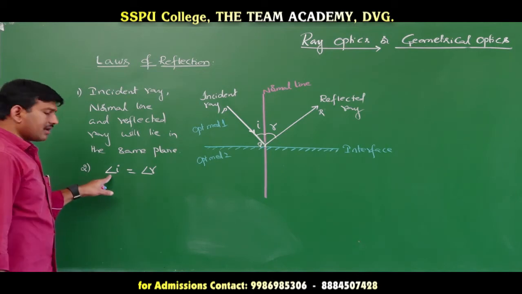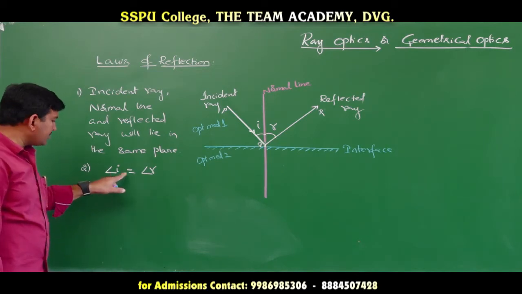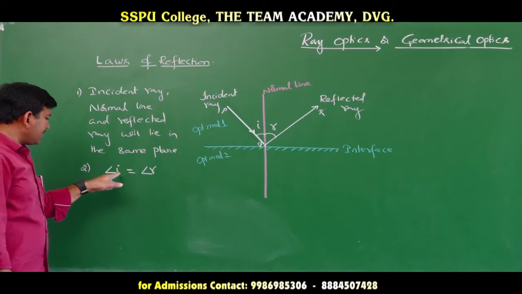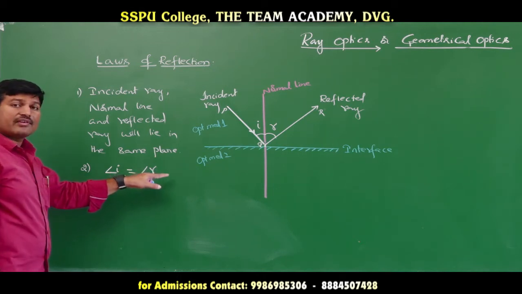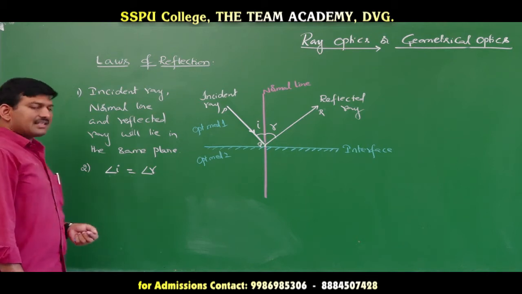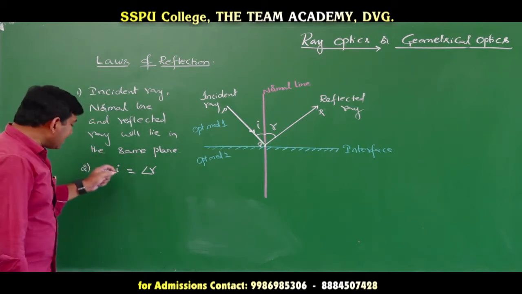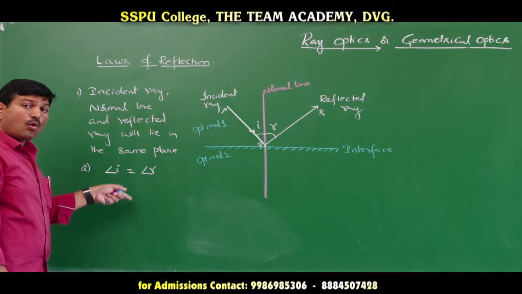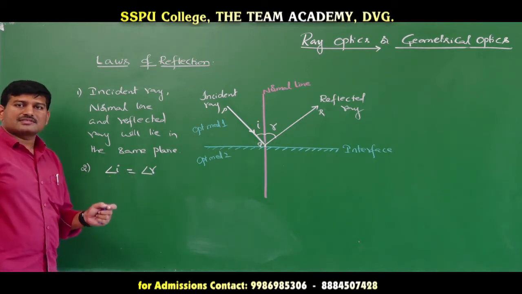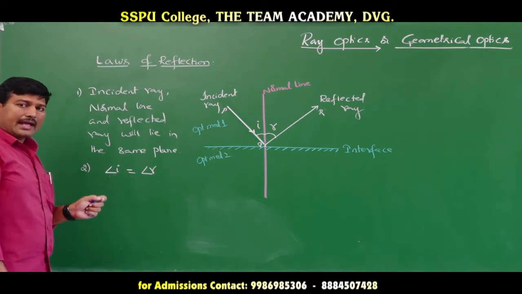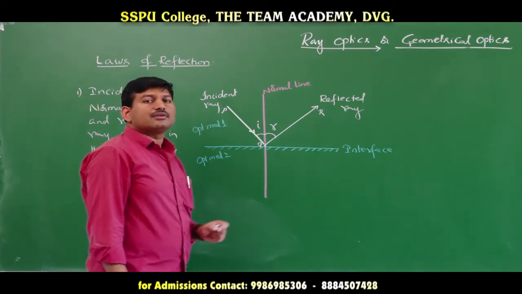What I have written here is angle I is equal to angle R. That means angle I, the angle of incidence, is equal to angle R, the angle of reflection. So, what does the second law say? The second law says that the angle of incidence is always equal to the angle of reflection.